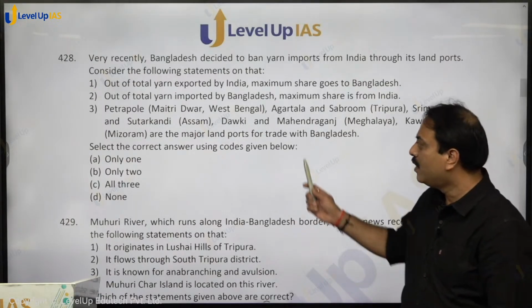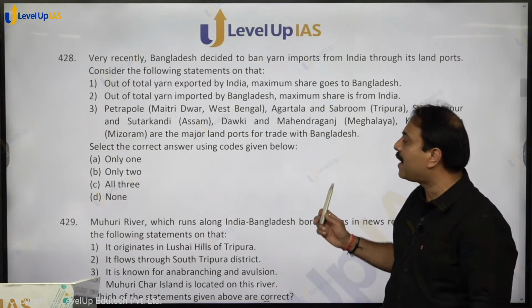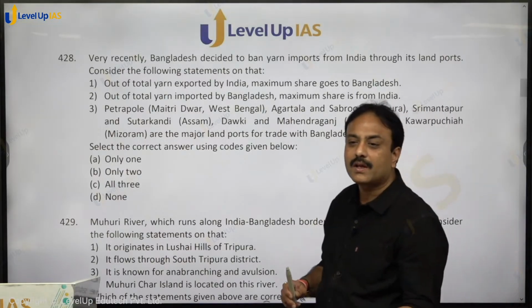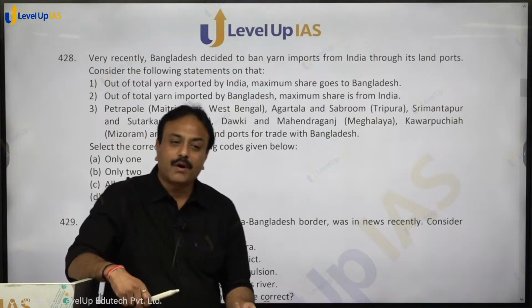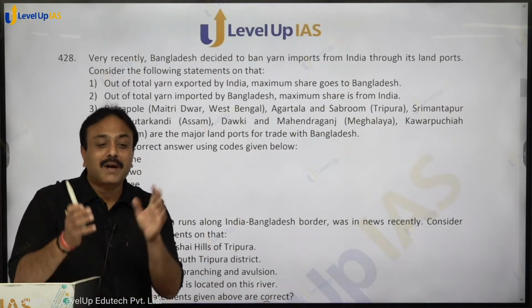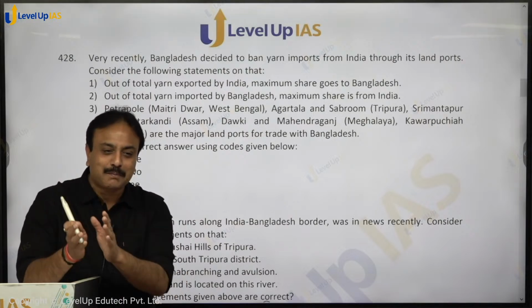First statement holds true. Out of total yarn imported by Bangladesh, maximum share is from India. More than 90%. इंडिया इतना बड़ा देश है, उसका 45 है तो बांग्लादेश का 90 तो हो जाएगा.